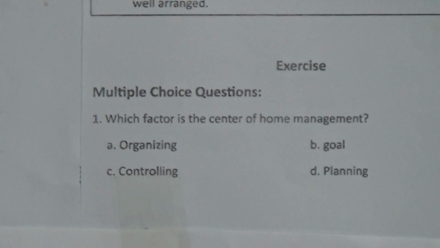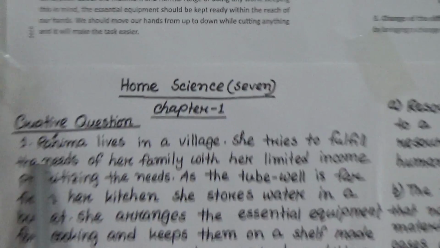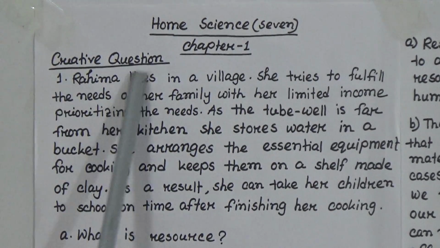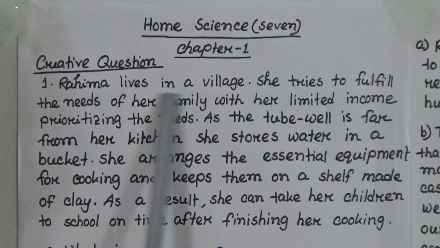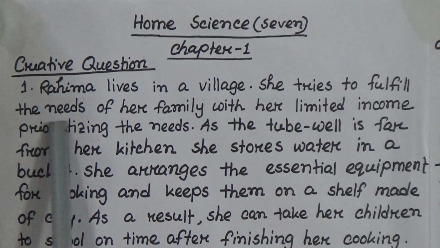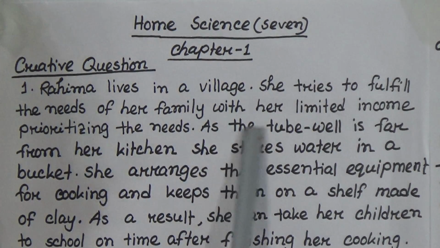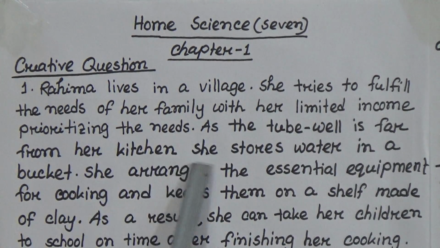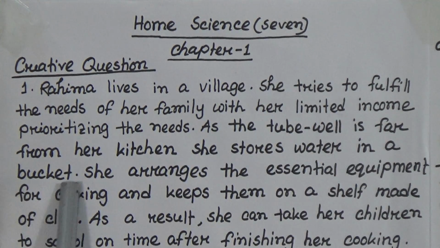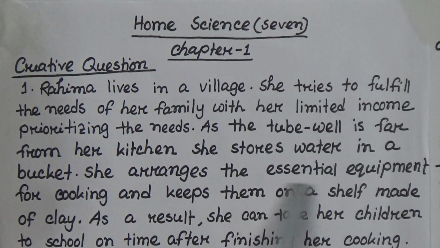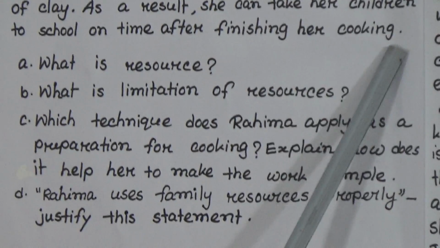This is a creative question. This is the first creative question from chapter 1. At first we have to read the stem. Rohima lives in a village. She tries to fulfill the needs of her family with her limited income, prioritizing the needs. As the tubewell is far from her kitchen, she stores water in a bucket. She arranges the essential equipment for cooking and keeps them on a shelf made of clay. As a result, she can take her children to school on time after finishing her cooking.